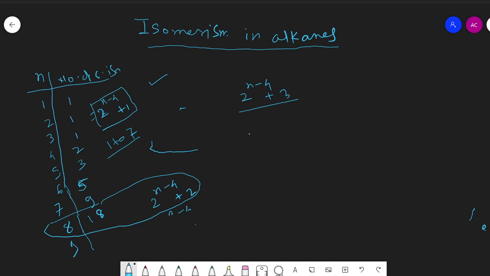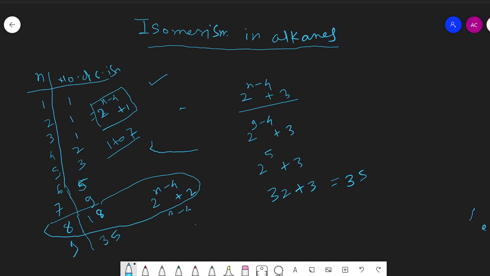So we can calculate 2 to the power 9 minus 4 plus 3, means 2 to the power 5 plus 3. 2 to the power 5 is how much? 32 plus 3, that is 35. So alkane containing 9 carbon will have 35 different isomers.